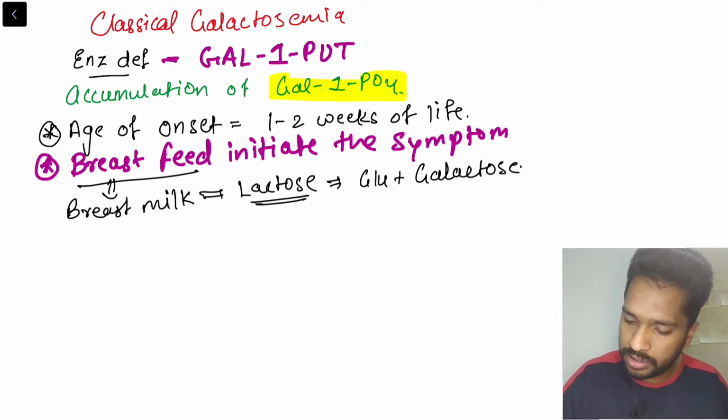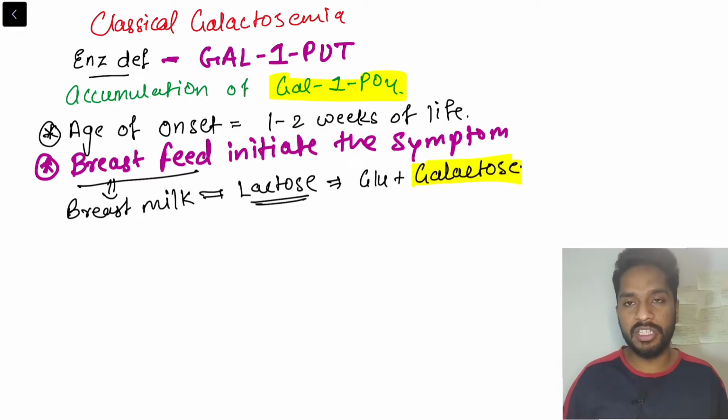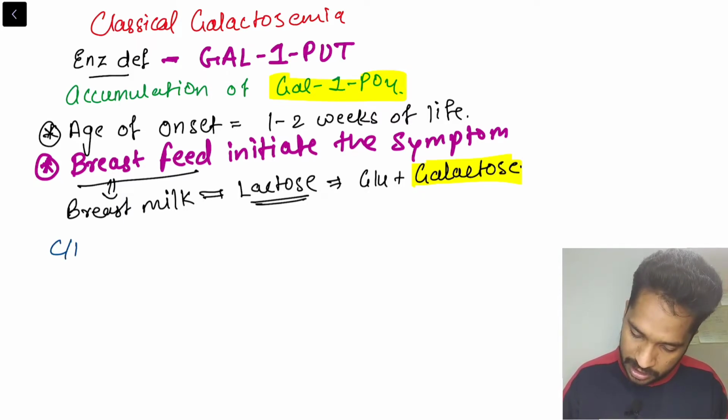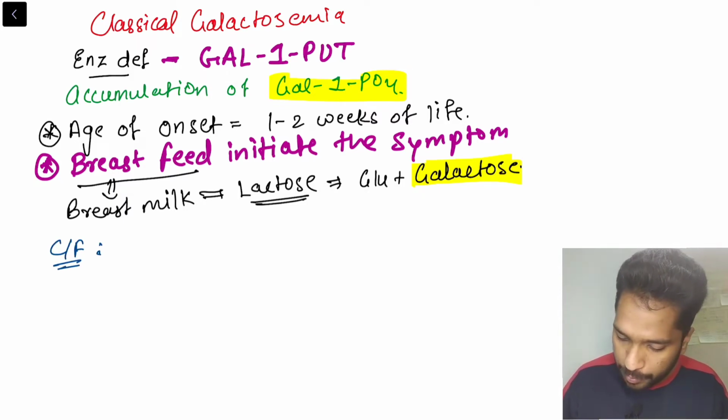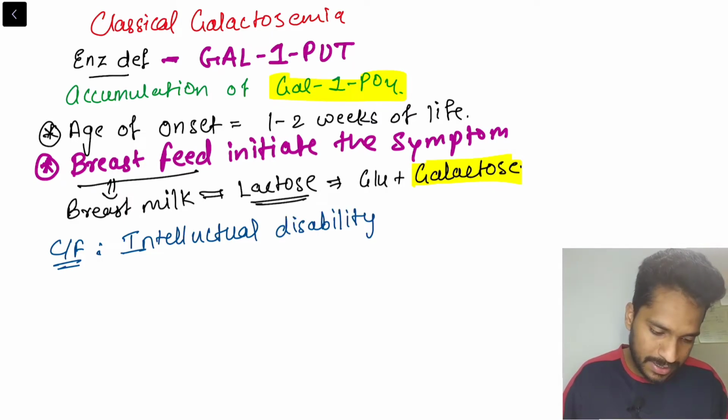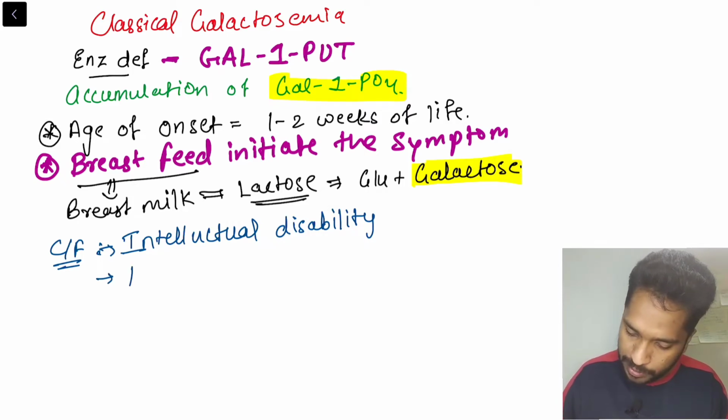Now this galactose is not being metabolized, and there is an accumulation of galactose 1-phosphate in the baby. Due to this accumulation, what clinical features do we see? Very important: the child will have an intellectual disability. Second, the child will have hepatosplenomegaly.